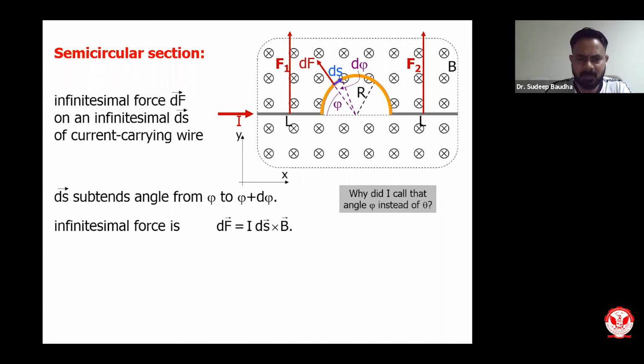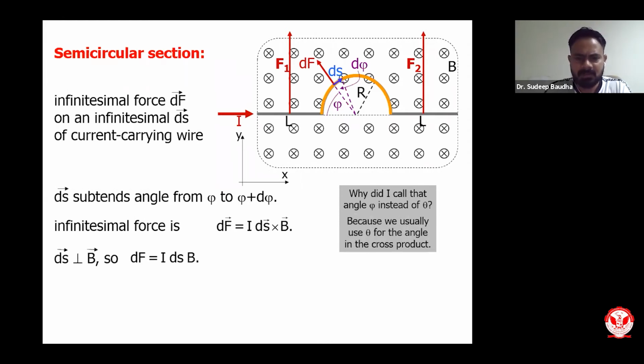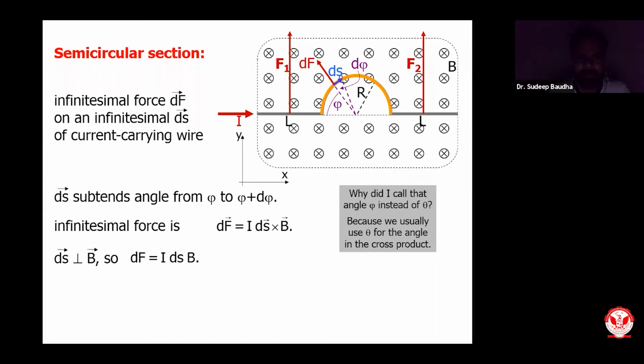So for a small segment, the force will be I ds into B. ds and B are perpendicular, so we have an angle of 90 degrees. So the small amount of theta.